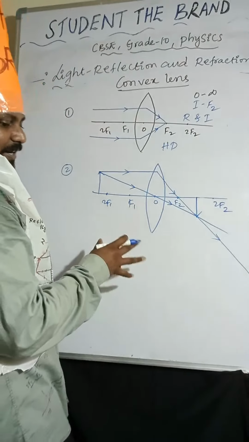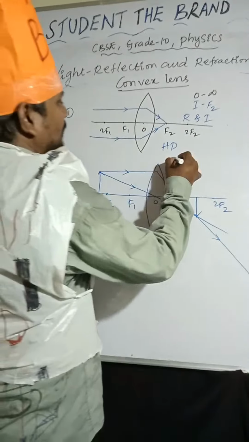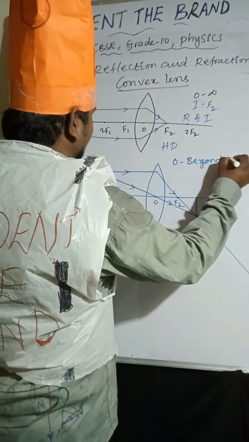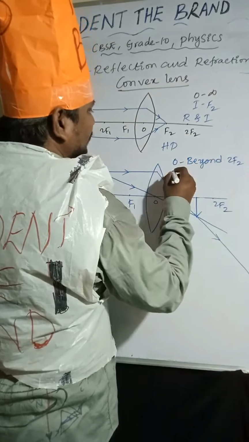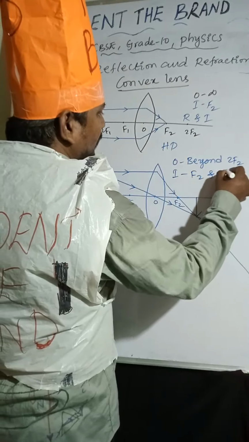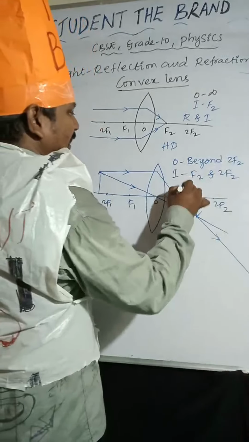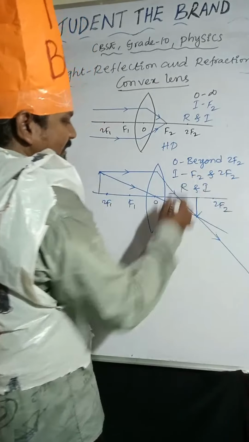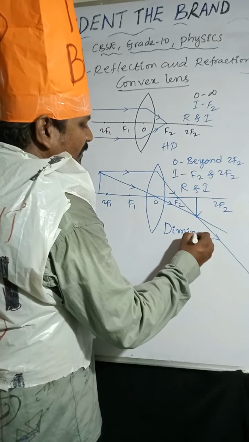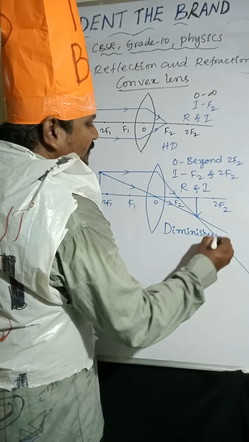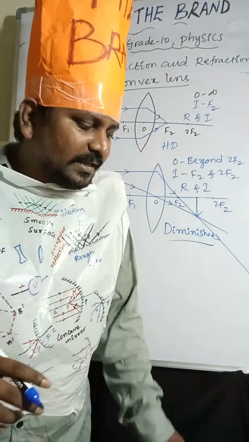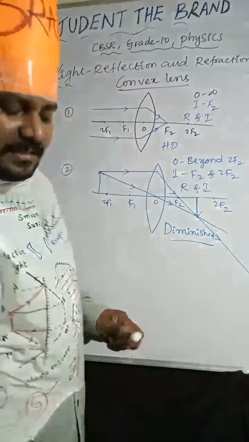Now come to the point. Object is placed beyond 2F1. Image is forming between F2 and 2F2. Nature of the image is real and inverted, and size of the image is diminished. Diminished is nothing but compared to the object, image size is decreased.